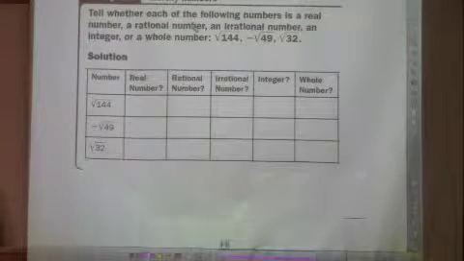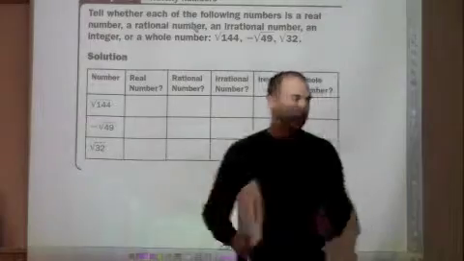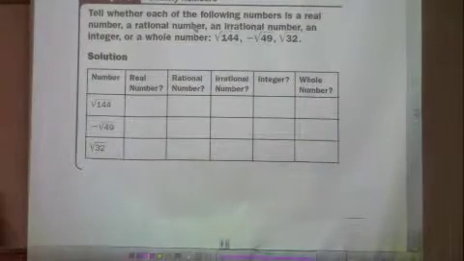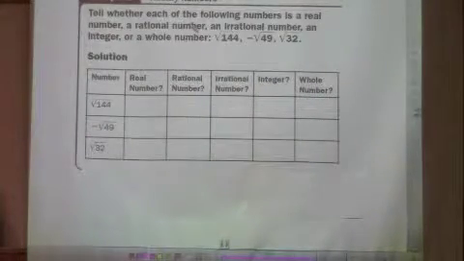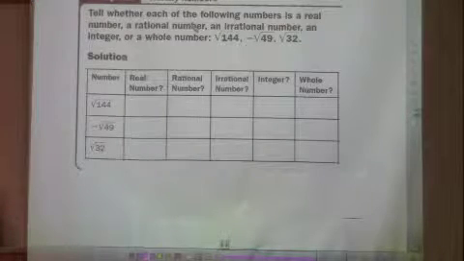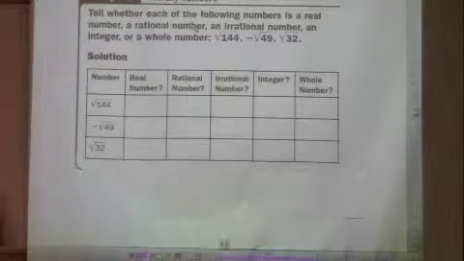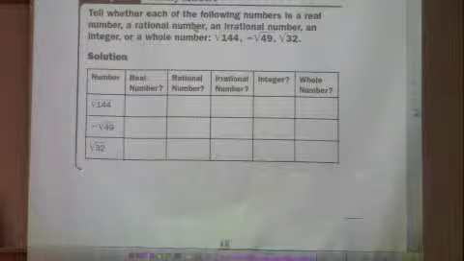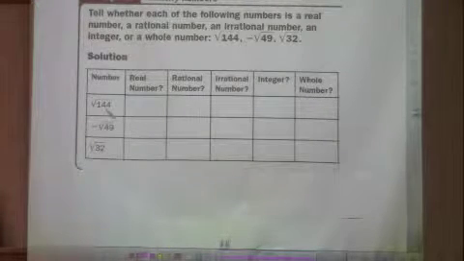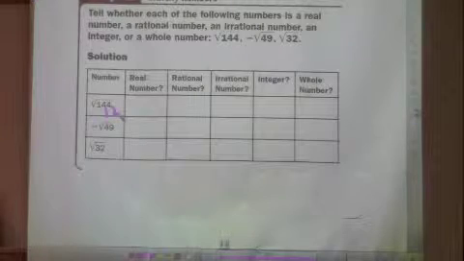Okay, tell whether each of the following numbers is a real number, a rational number, an irrational number, an integer, or a whole number. We've seen a chart like this before. Let's just put X's in the correct boxes. Square root of 144, what is that? 12. I'm just going to indicate that. That might help us here in a little bit.